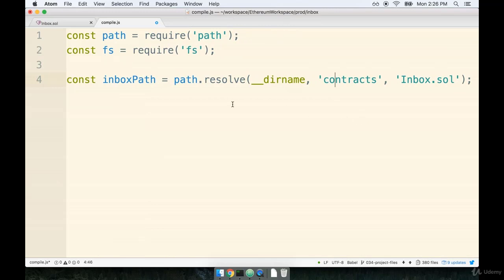Okay, so again, this is going to generate a path that points directly to the inbox.sol file, and we're jumping through this hoop right here of using this function to make sure that it works on either Windows or Unix-based systems.